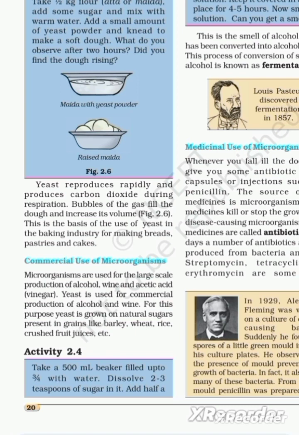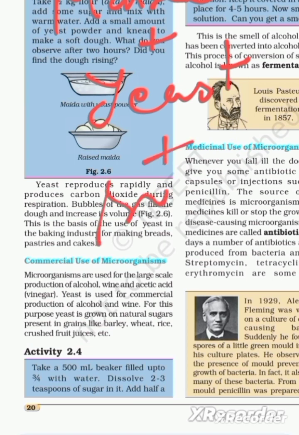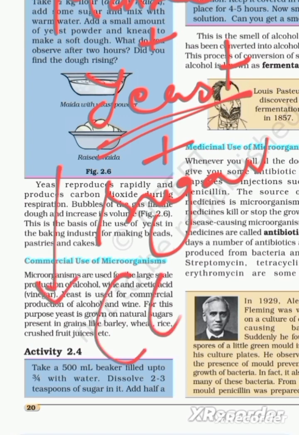When we add yeast to maida or atta with sugar, actually yeast produces carbon dioxide, CO2. When carbon dioxide is released, this can be seen in the form of bubbles.